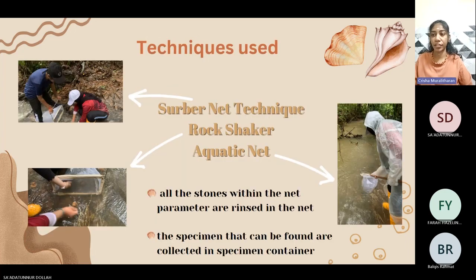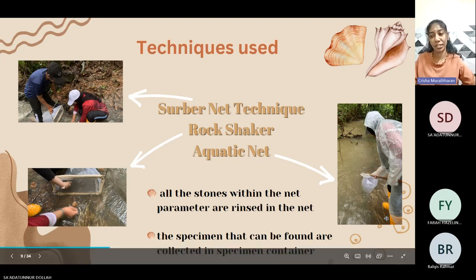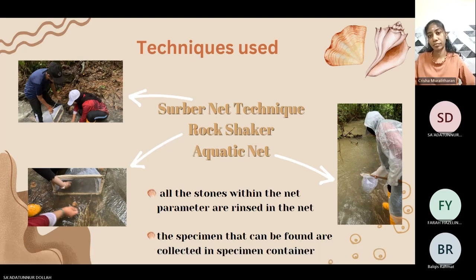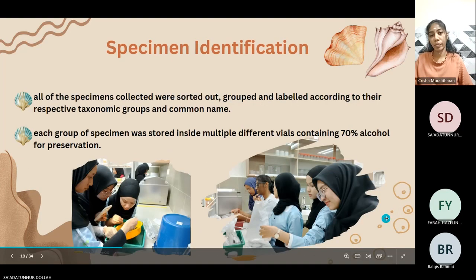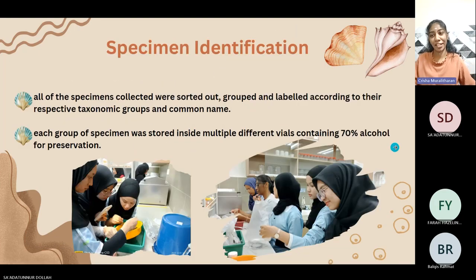Next, we'll be looking at the techniques used, which are the surber net technique, rock shaker, and also the aquatic net. For all these three, we use the stones within the net perimeter and rinse them in the net, and the specimens that are found are collected in a specimen container. Next is specimen identification, where all of the specimens collected were sorted out, grouped, and labeled according to their respective taxonomic groups and common names. Each group of specimens was stored inside multiple different vials containing 70% alcohol for preservation.